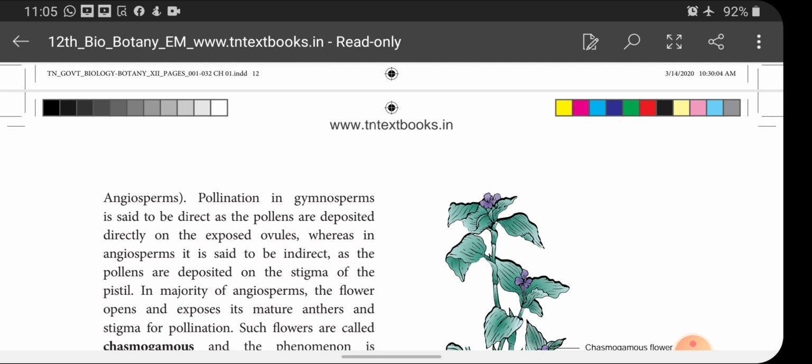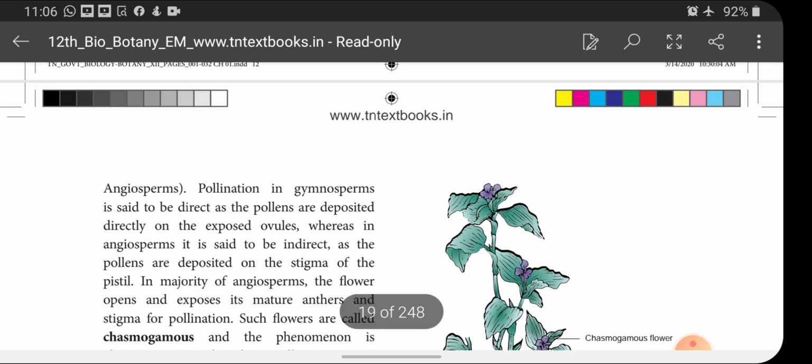Once the pollen grains fall on the stigma, the pollen starts to germinate and passes through the style and reaches the ovule, and gametes are fused inside the ovary. So here the pollination is indirect in angiosperm.